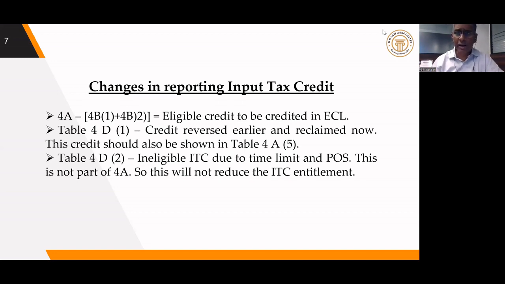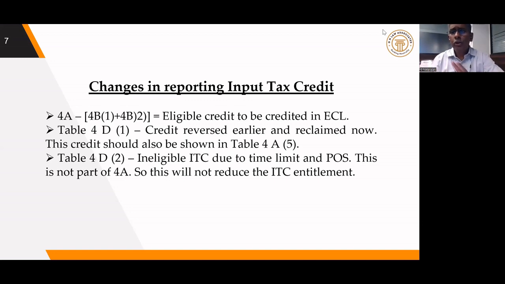While reclaiming the credit, we have to put it both under 4A5 as well as under 4D1. So 4D1 is the new table where our reclaimed credit has to be shown. So it is very important. It is not sufficient to show it only in 4D1. We have to add it in 4A5 also. Generally, the amount will come to the electronic credit ledger. So reclaimed credits have to be shown in two places. This is very important. And what is 4D2?